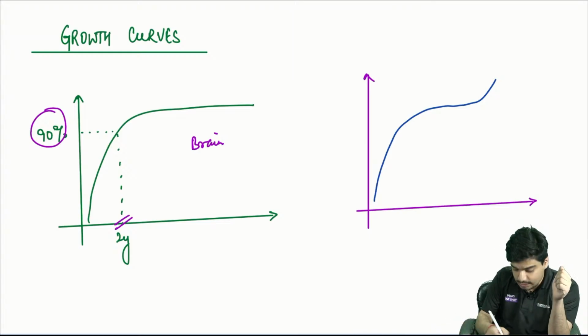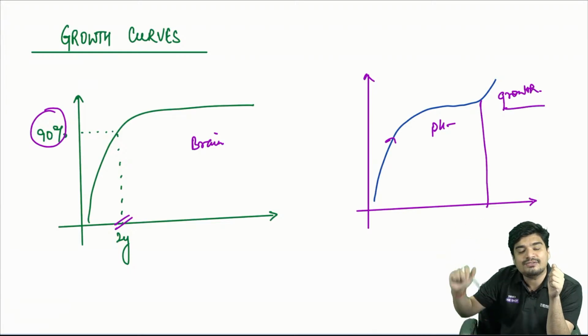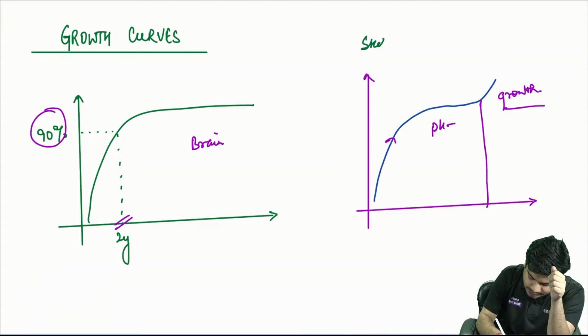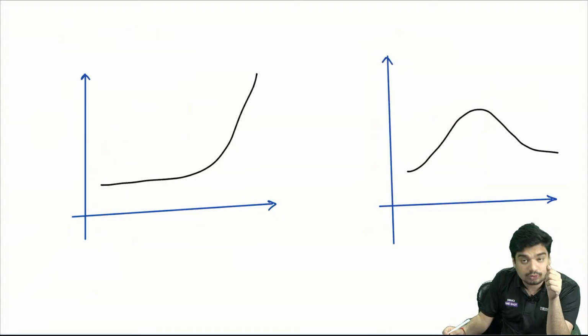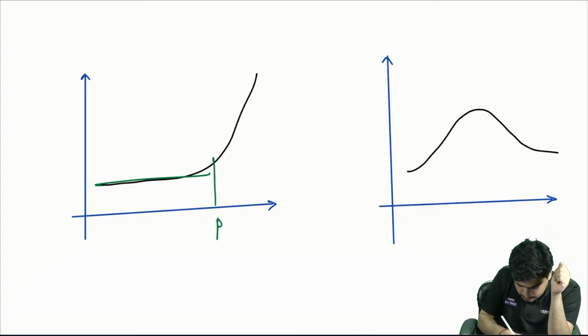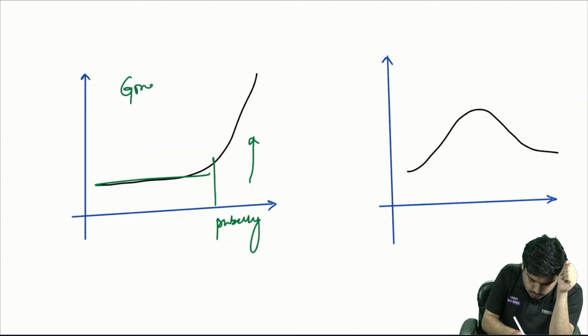Next tissue initially grows very fast, then a plateau, and then during growth spurt, it's again going to grow very fast. This is your skeletal or somatic tissue. This is which tissue? No growth till puberty. And when finally puberty starts, there is maximum growth. This is your gonads.